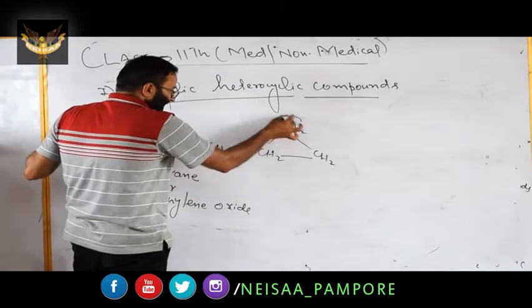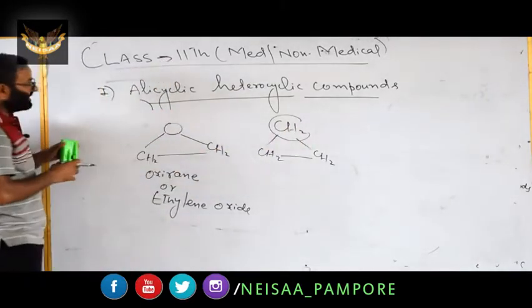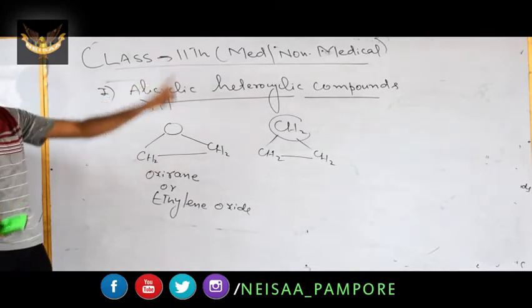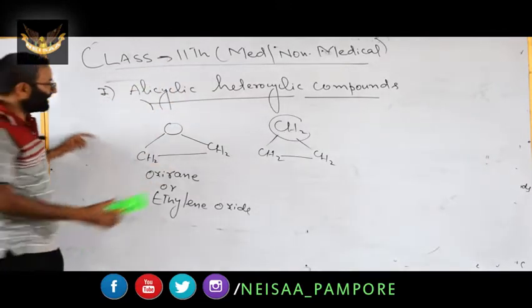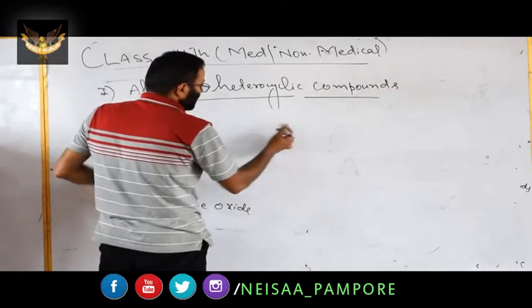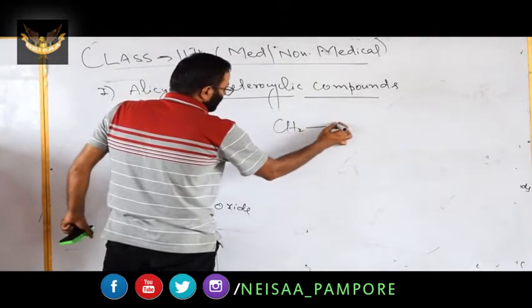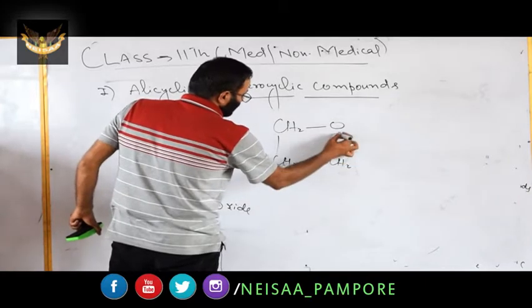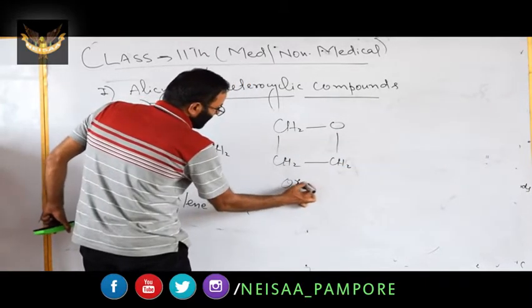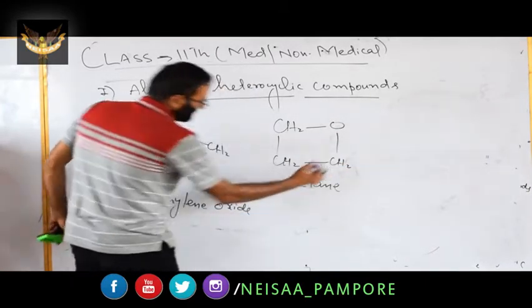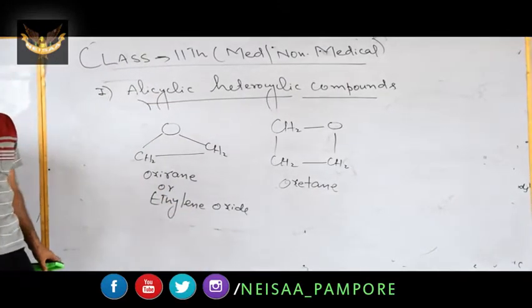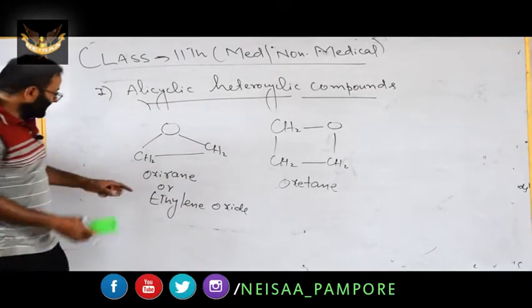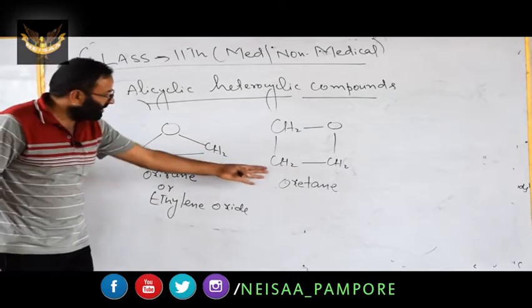Now this alicyclic contains a heteroatom, so it becomes an alicyclic heterocyclic compound. It is oxirane. In the case of cyclobutane, if instead of one CH2 we have O, its name is oxetane. Remember this point. This one is oxirane, this one is oxetane.